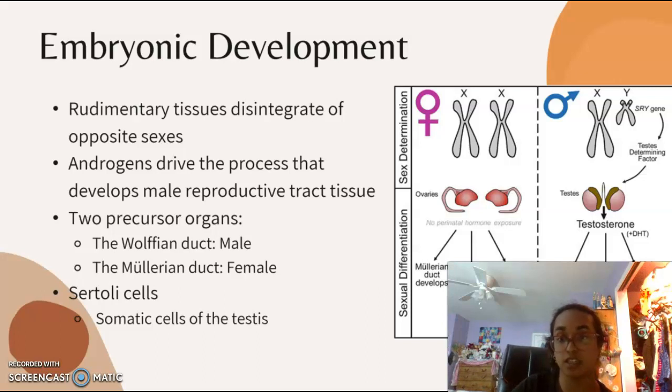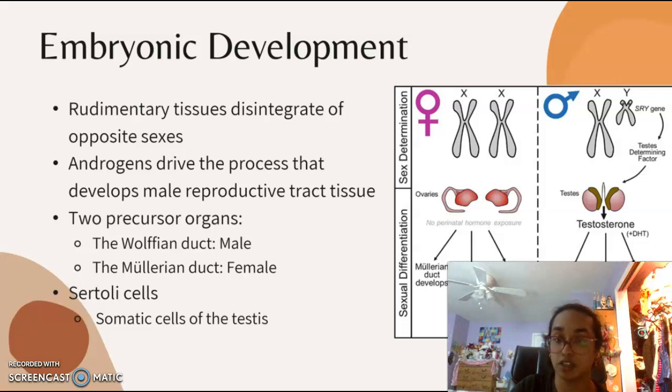In addition, male hormones called androgens drive the process that develops male reproductive tract tissue, and it is assumed that female embryos lost the male tissue because they lacked androgen. In addition, two precursor organs exist in the fetus: the Wolffian duct, which differentiates into the structures of the male genital tract, and the Mullerian duct, which is the source of the female reproductive organs.